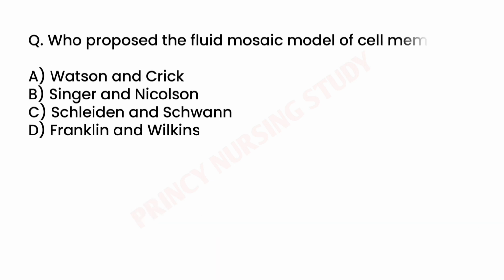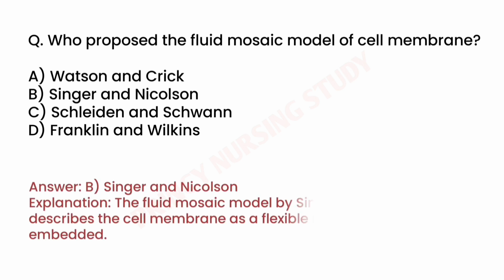Next question. Who proposed the fluid mosaic model of cell membrane? Correct answer is B. Singer and Nicolson. The fluid mosaic model by Singer and Nicolson describes the cell membrane as a flexible layer with proteins embedded.